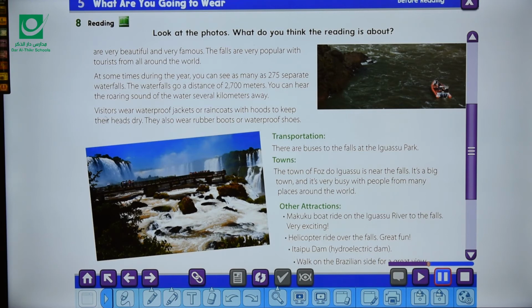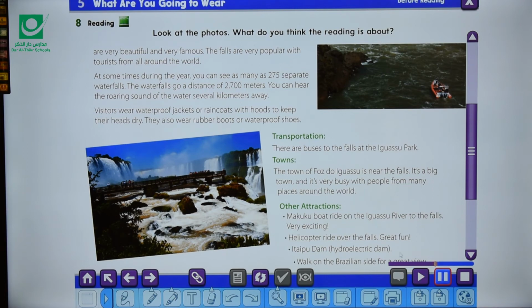Also, they wear rubber boots or waterproof shoes.